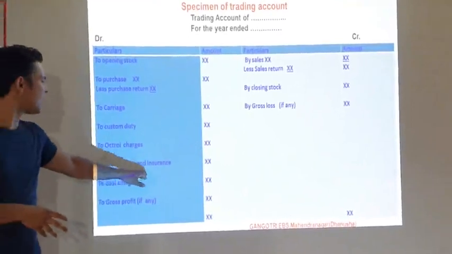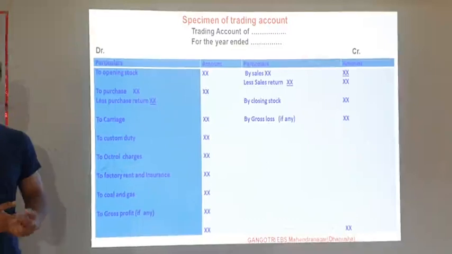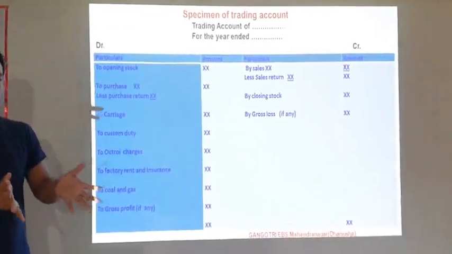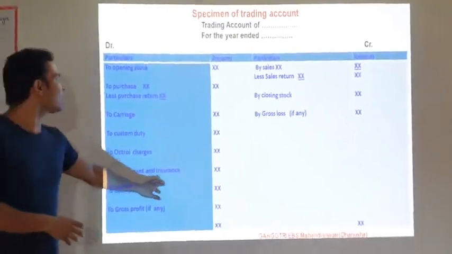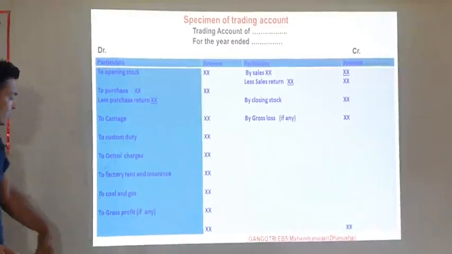Others: factory rent, insurance, means factory rent, factory insurance, factory lighting, heating. So all expenses related to the factory, that also comes in the debit side of the trading account. And there is coal and gas, that is also factory expenses.